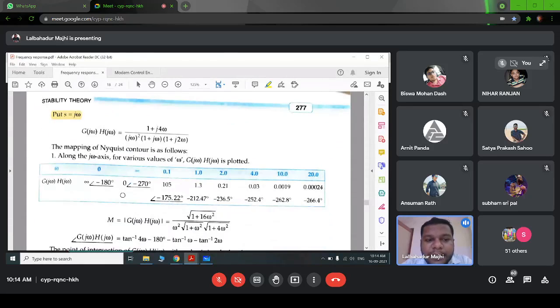So for omega value equal to 0, we are getting the magnitude infinite and the phase angle minus 180. And then omega equal to infinite, we are getting the magnitude 0 and the angle minus 270.